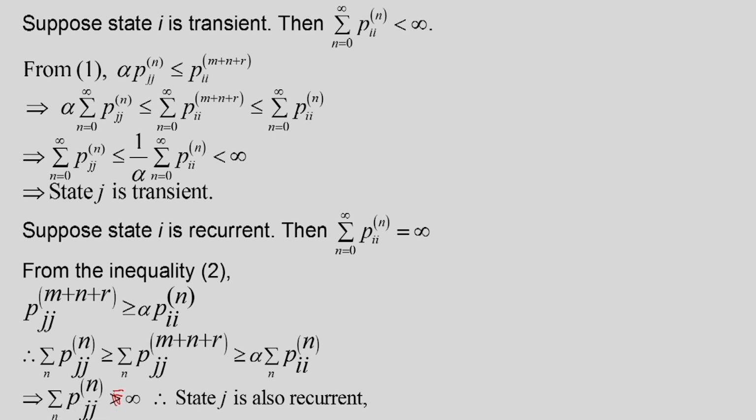So that way we see that recurrence and transience are class properties, and we can similarly prove that periodicity is also a class property. Suppose in a communicating class, if one state is periodic with period d, then all other states will be periodic with period d. So these results are useful in analyzing the steady state behavior of a Markov chain.